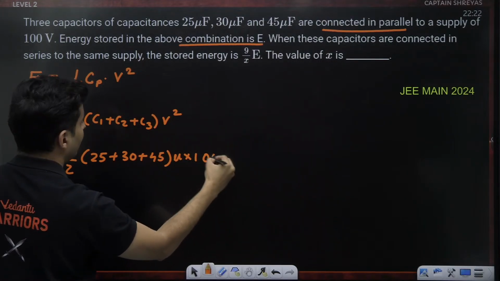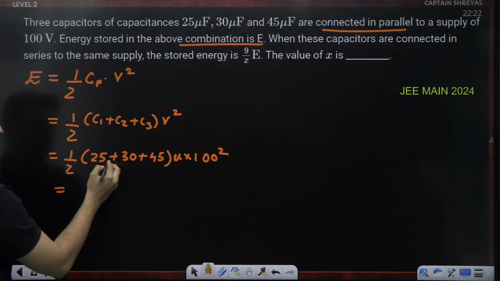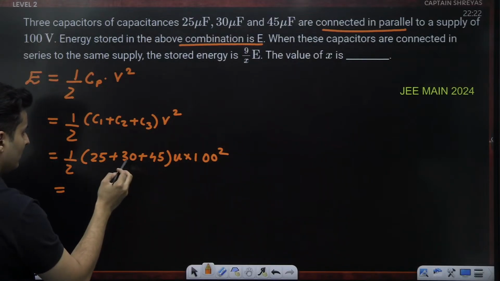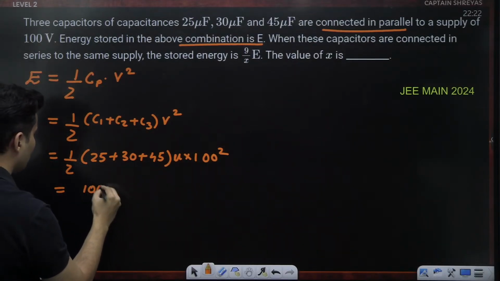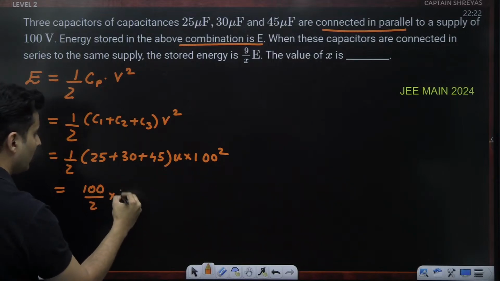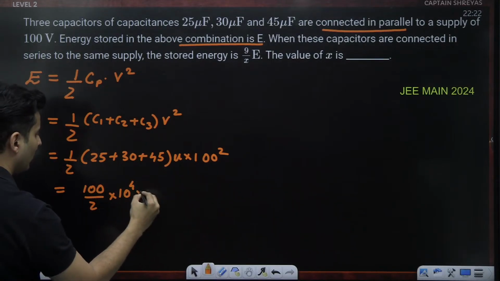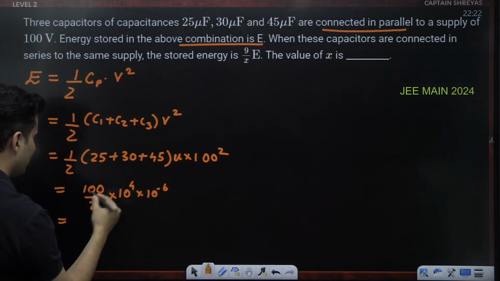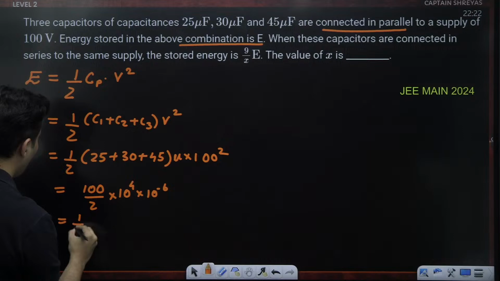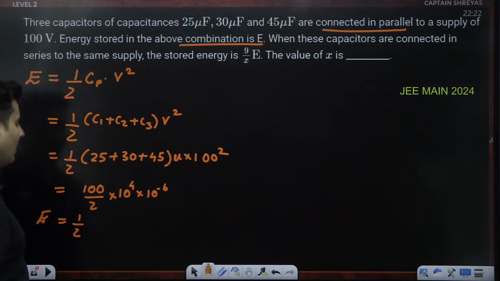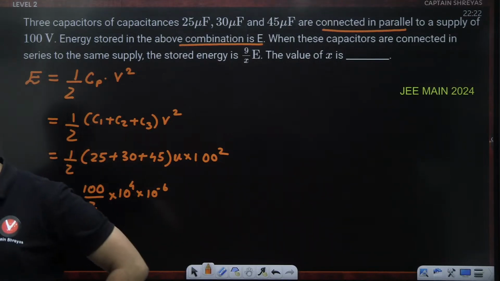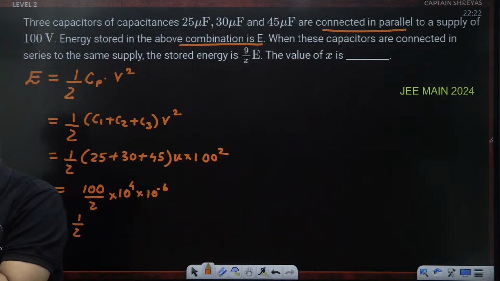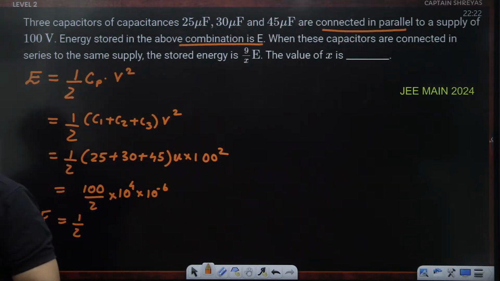Voltage is 100 square. 25 plus 45 plus 30, that's 100. So it is half into 10 to the power 4 into micro, which is 10 to the power minus 6. So minus 6 and plus 6 will cancel. It will just become half. So E is becoming half. Till this point, I hope this is clear. E is basically 0.5. Now let's go to series.